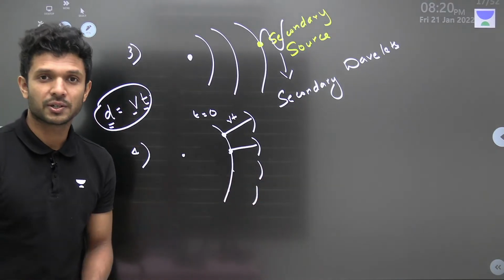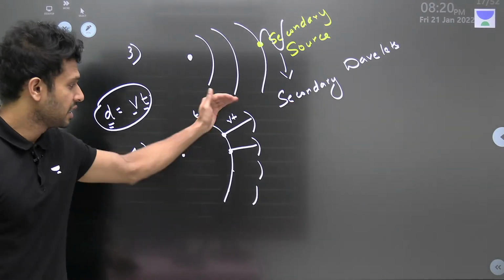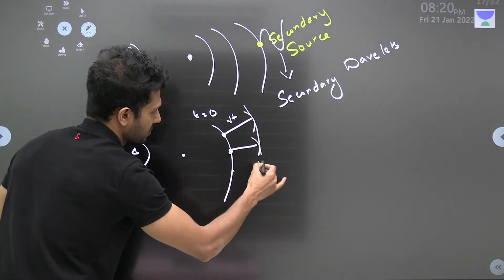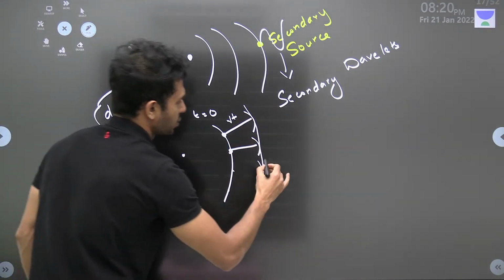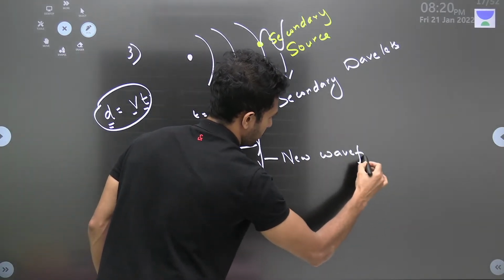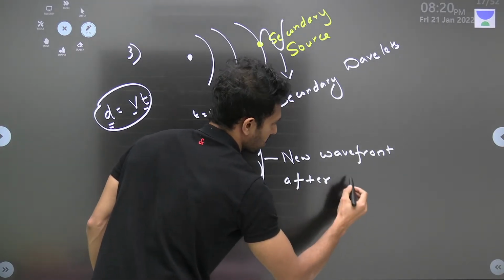And do you know what he told? If you want to find out the next wavefront after a time of t, after drawing all these arcs, just draw a common tangent ऐसे. And this will be the new wavefront after time t.